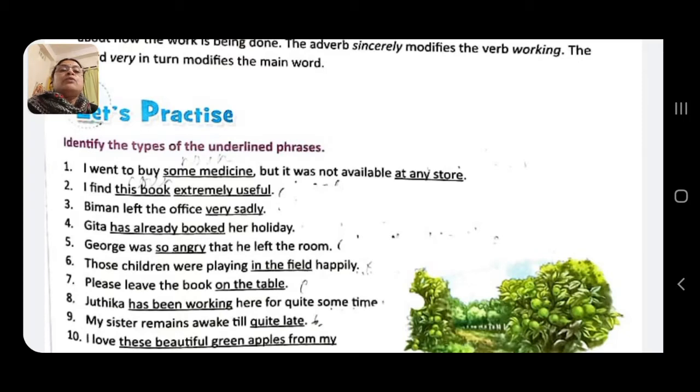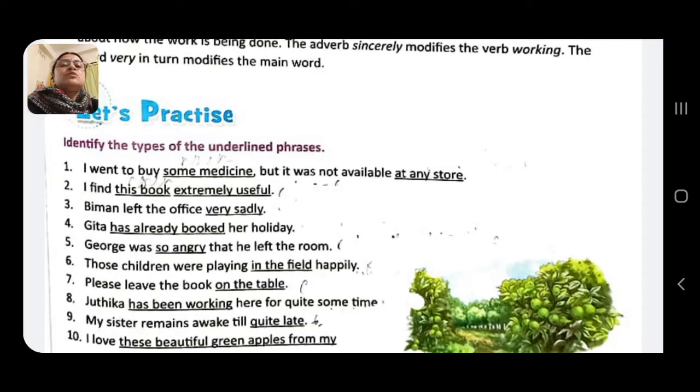I went to buy what? Some medicine. So here, some medicine is the object to the verb buy, so it is noun phrase. Again, but it was not available at any store. At any store is prepositional phrase because here the main word is at.